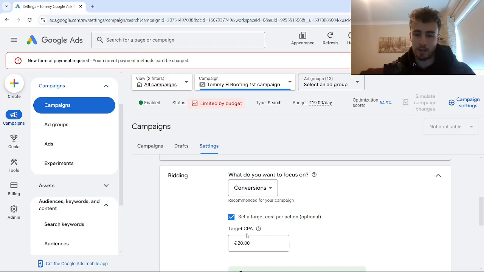Now there are some cases where in some campaigns you might see the same results from using max conversions at the very beginning, but in our case, for almost any campaign we've run for service based businesses anyway, we've always noticed better results when we've given Google's AI a lot of data at the beginning. We really allow it to take over and get us a lot better results once it has that data.